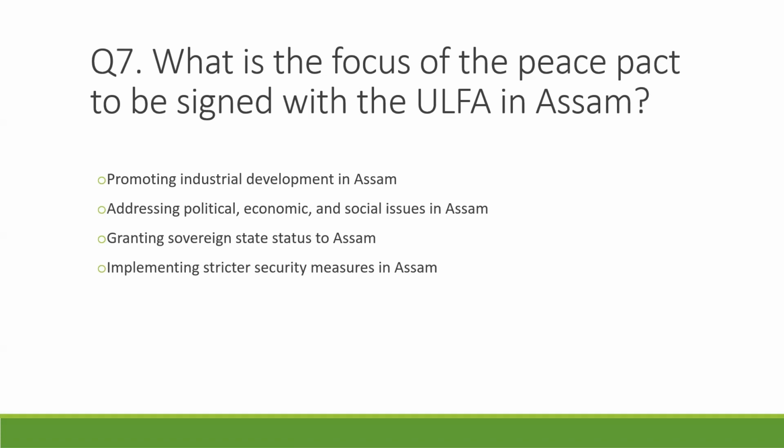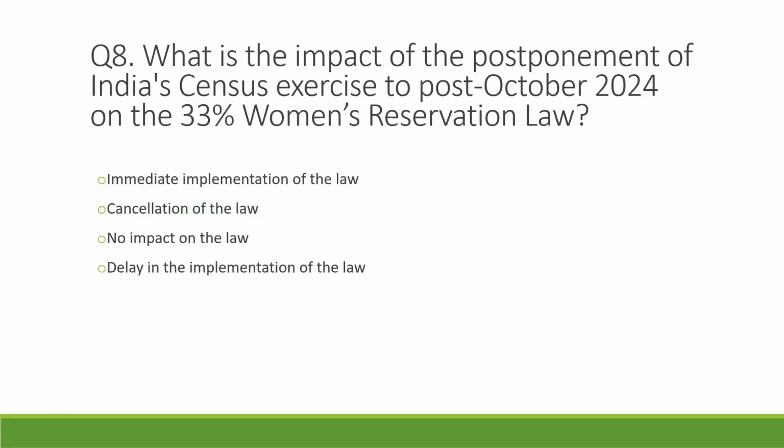Any guesses? Some are saying C, D, B, A. Okay. So it is B. The correct answer is to address political, economic, and social issues in Assam. There has been a peace pact signed with ULFA, which is basically a militant organization in Assam. Anyway, moving on to the 8th question.